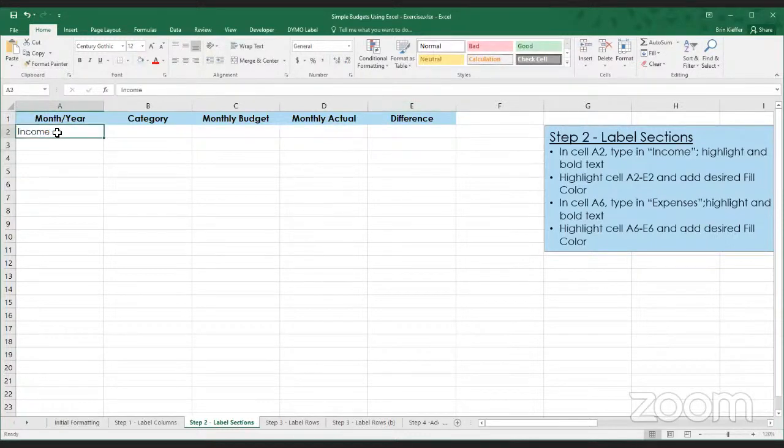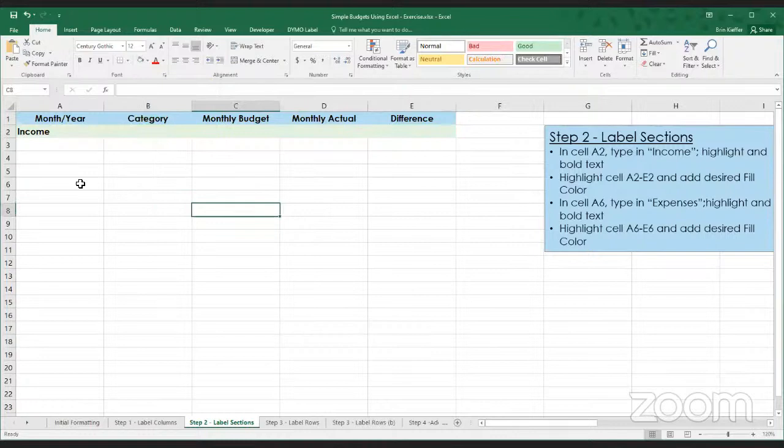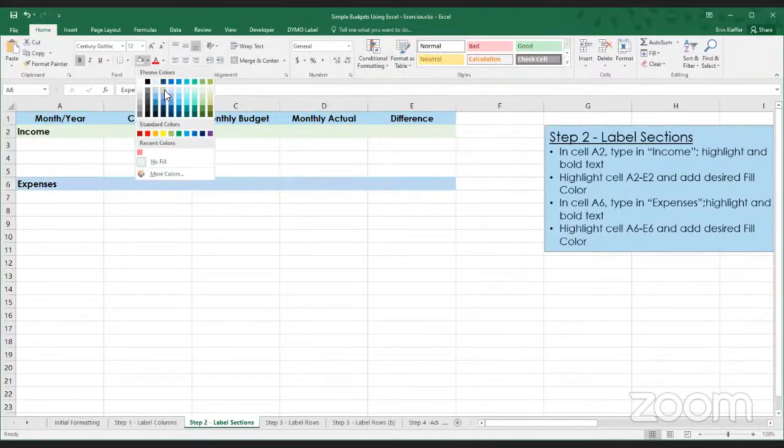Go ahead and bold this one as well. So cells A2 through E2, we are going to highlight and select a fill color once again. We'll just use this green for the example. And then in cell A6, we've given ourselves some space for the income area of our budget. We'll type expenses on this line. And once again, we're going to go ahead and bold it and choose a fill color. We'll choose a dark blue for this one.